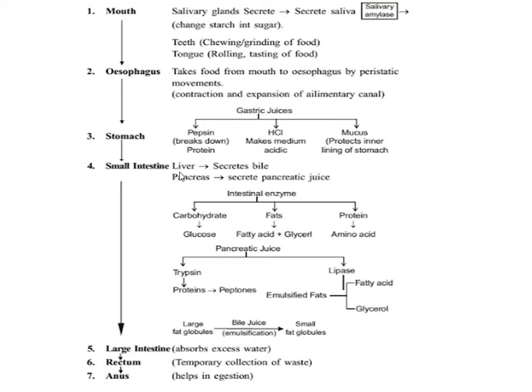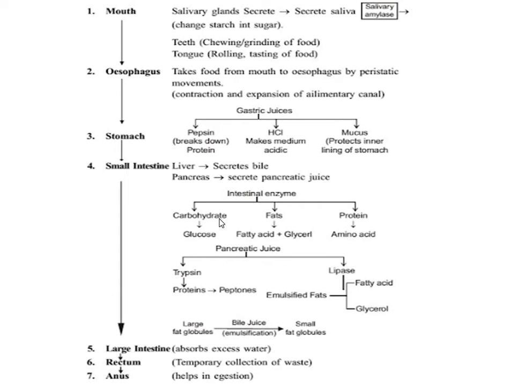The first part of the small intestine receives the opening of the bile duct and the pancreatic duct, and the liver, that is the bile, and the pancreas, that is the pancreatic juice. Both these juices are poured over there. And then the intestinal enzymes as such are also secreted locally. So they all act on the different types of food.